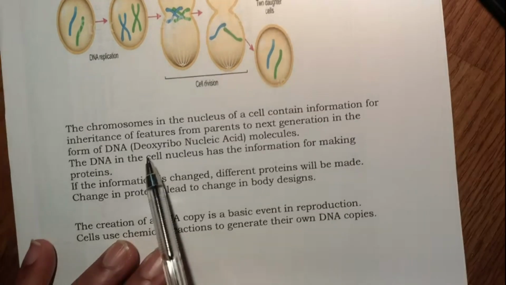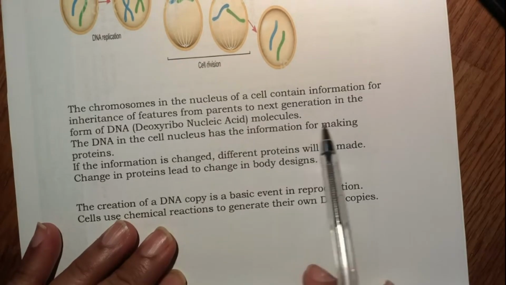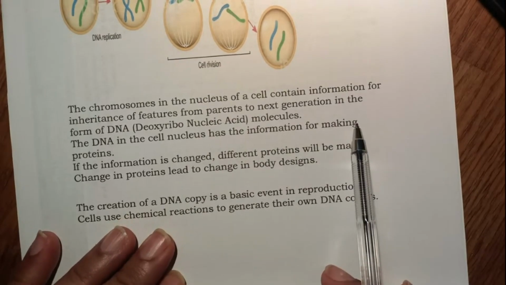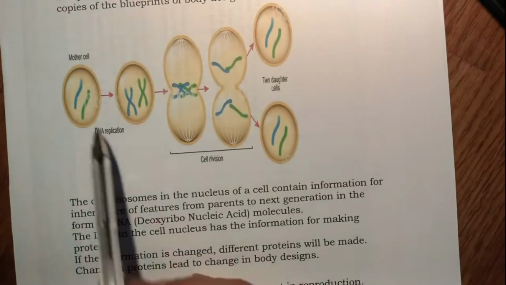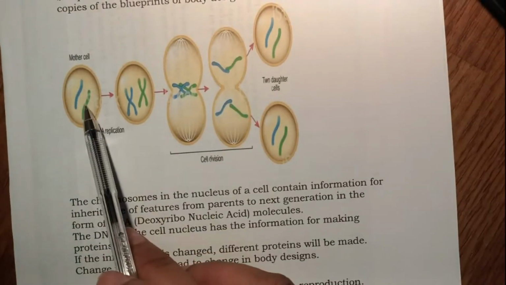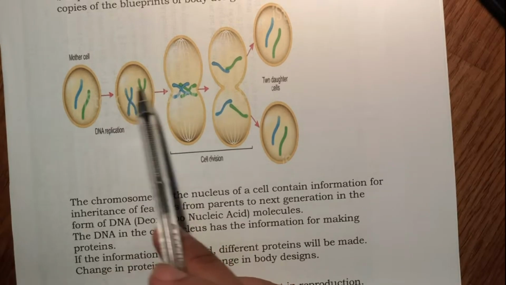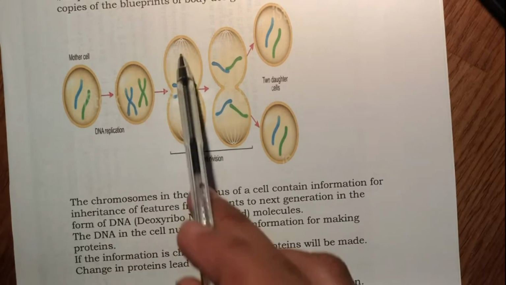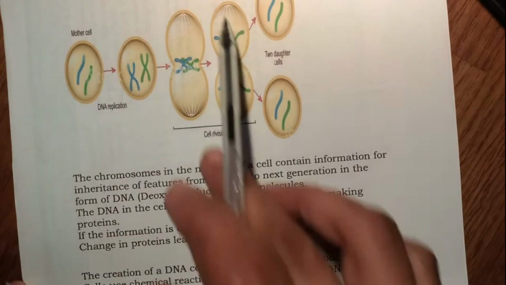The DNA in the cell nucleus has the information for making proteins, and proteins are required to create new structures. Okay, so these DNAs have information. These are software. What information do they carry? To create new proteins. And what do the proteins do? The proteins are used to make new bodies, new copies of these cells.